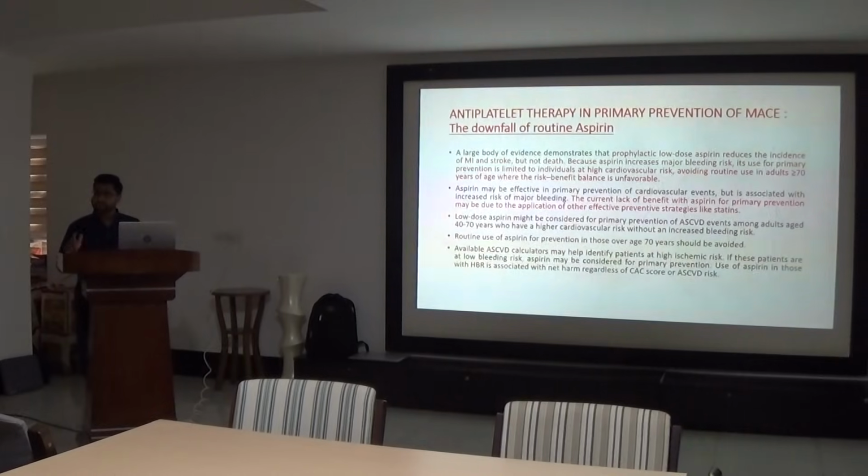Borderline is 5 to 10, intermediate is 10 to 20, more than 20% is high risk based on ASCVD risk. So this is 10 years risk. Yes, sir, 10 years risk.